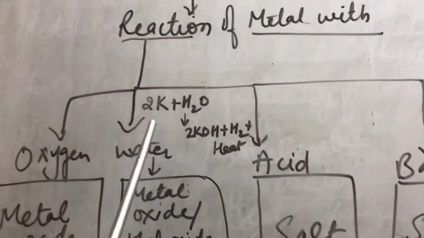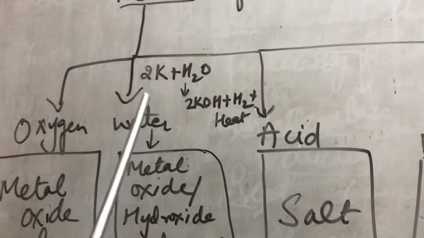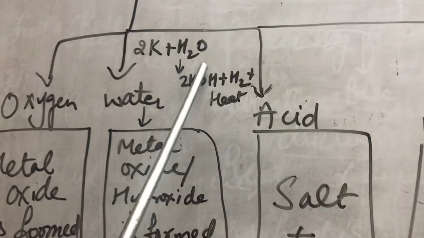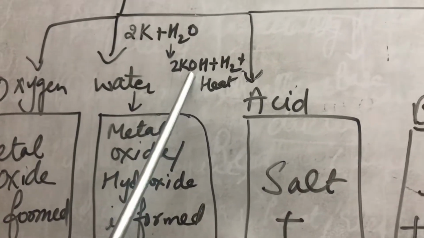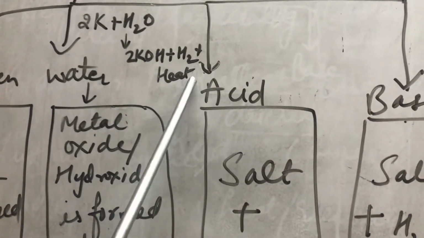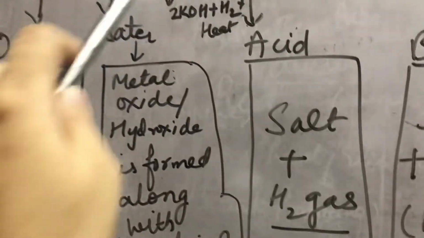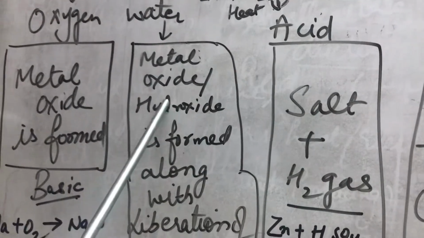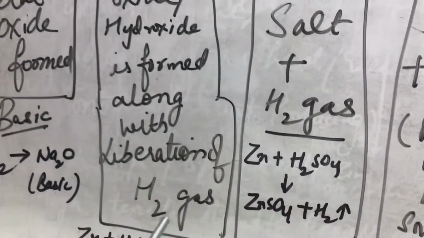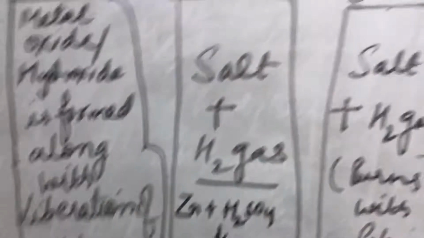There is also the formation of hydroxide. Whenever potassium reacts with water, it leads to the formation of potassium hydroxide, and hydrogen is liberated and a lot of heat is produced. So is it clear? Whenever metals react with water, they form oxide or hydroxide along with the liberation of hydrogen gas.